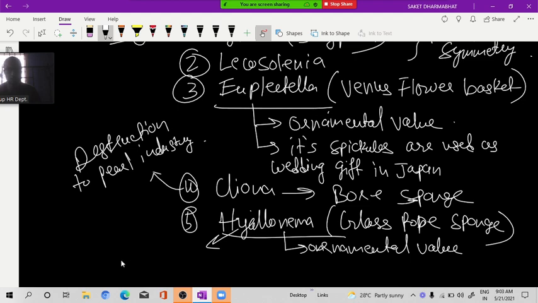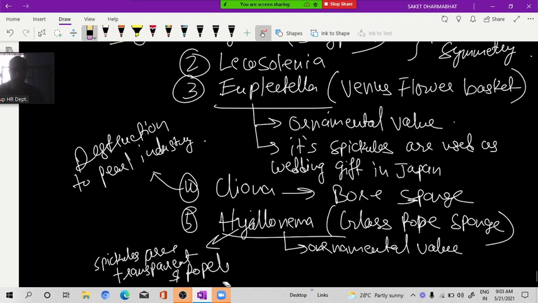Transparent. Spicules are transparent and rope-like.